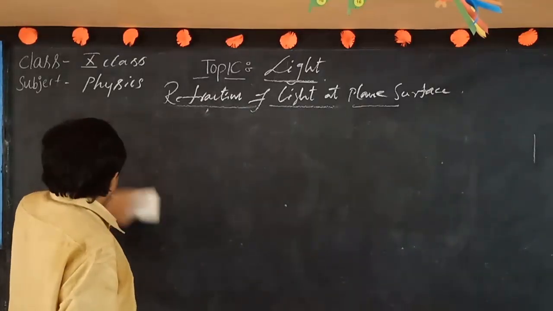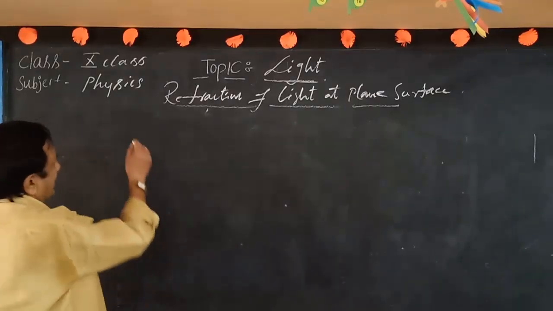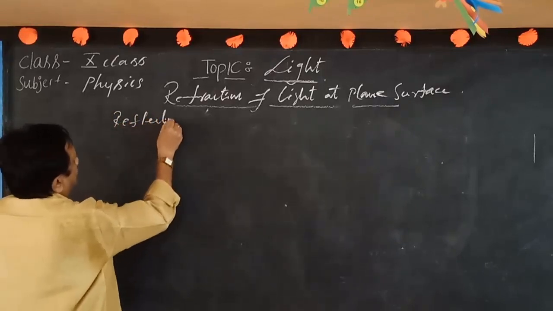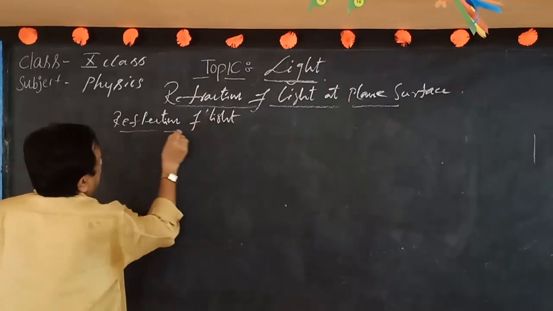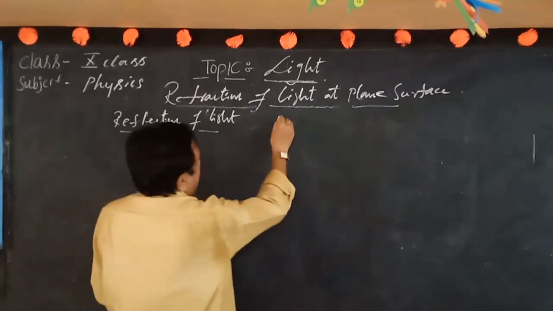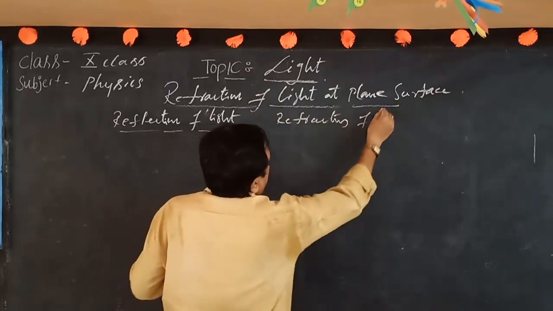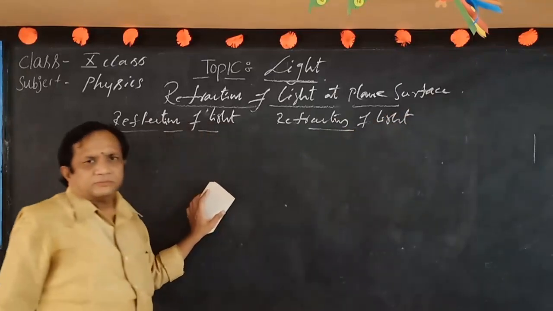That property mainly shows two important properties. One is reflection of light. And another one is said to be the refraction of light. Now our topic will be this refraction of light.